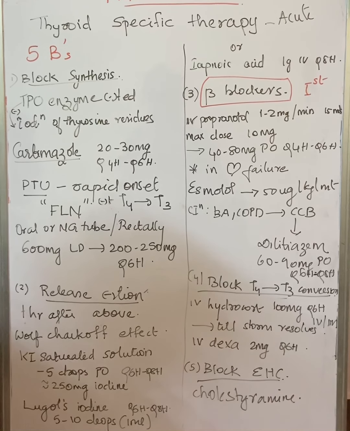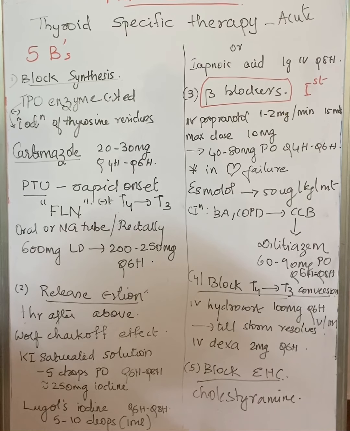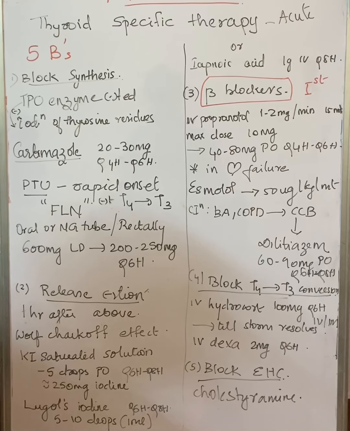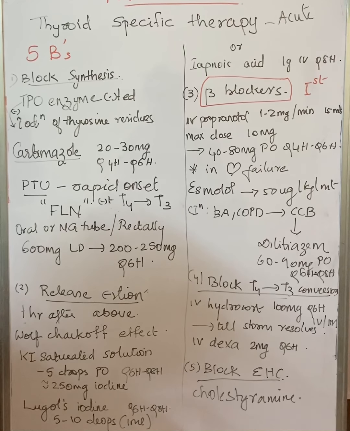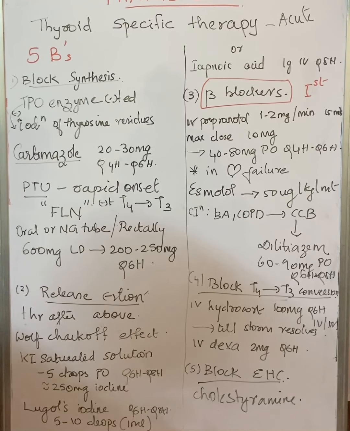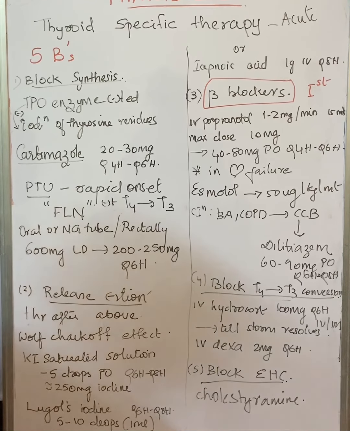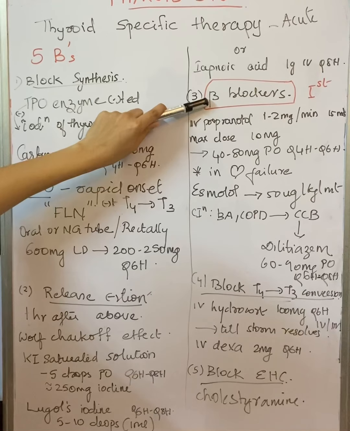First is block the synthesis of the thyroid hormone. Second is block the release of the thyroid hormone. Third is beta blockers. Fourth is block the peripheral conversion of T4 to T3. And fifth is blocking the enterohepatic circulation. So even though I have written in this order, first and foremost thing to be initiated is beta blockers. That should be the first treatment that we should give to the patient.